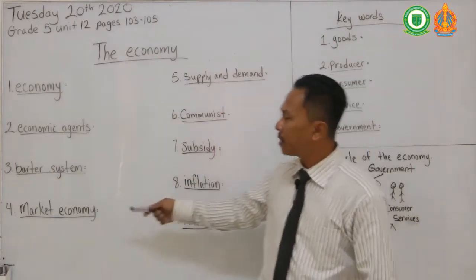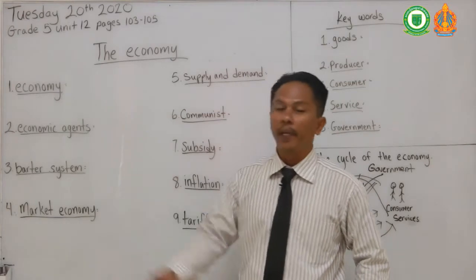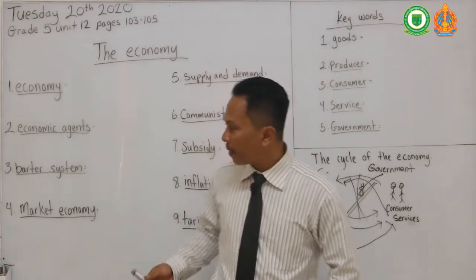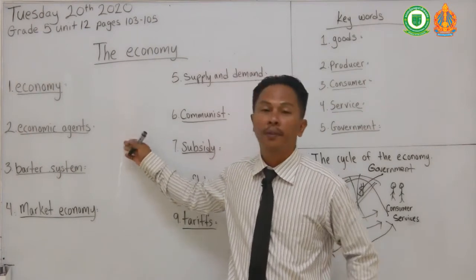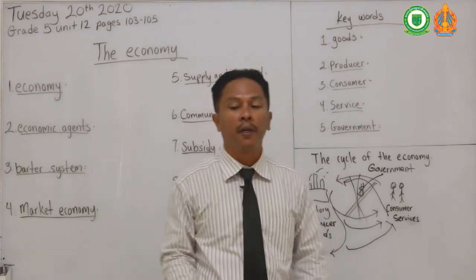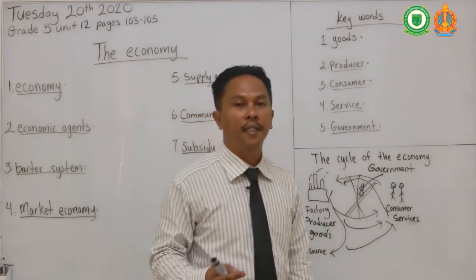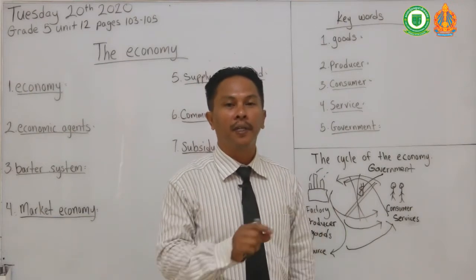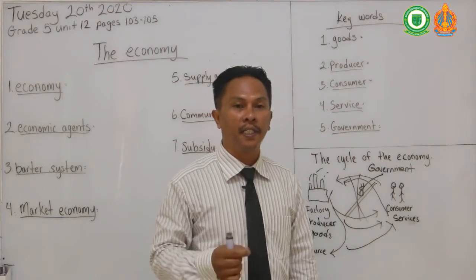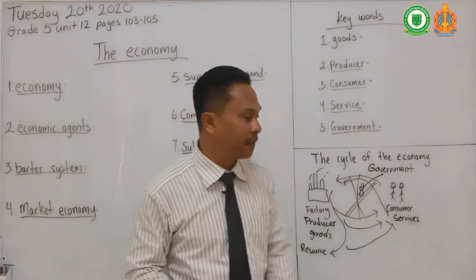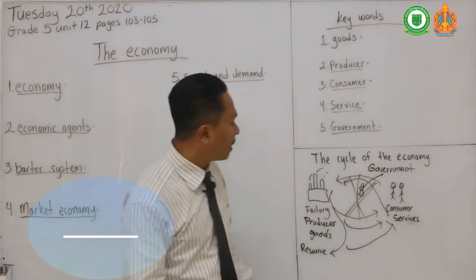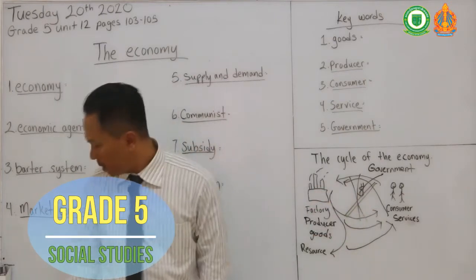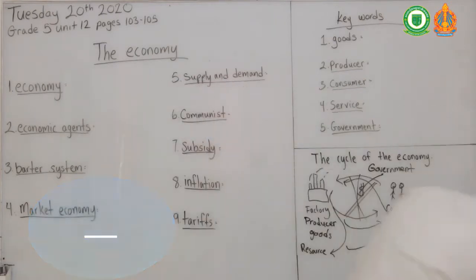All these words are going to be in our text that we're going to be reading. So before we start, you are supposed to look up the definitions for these words. In your task it says to do it in your own language, but the teacher wants you to find the definition in English, and then write it in your language after that. Now that we understand the circle of the economy, I got to erase that.